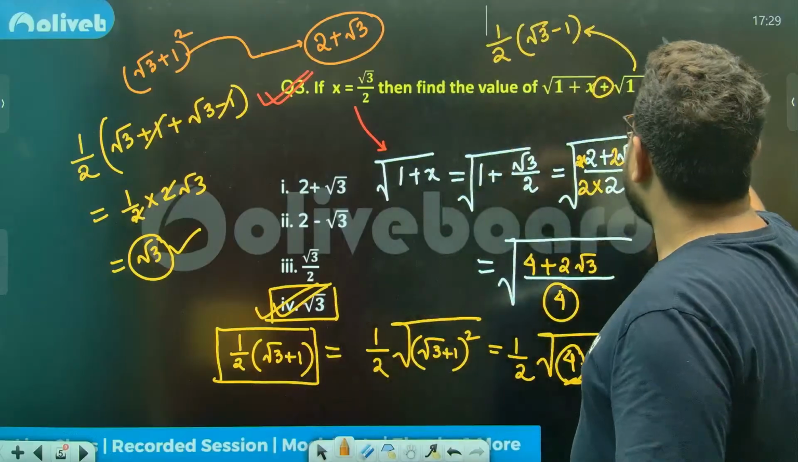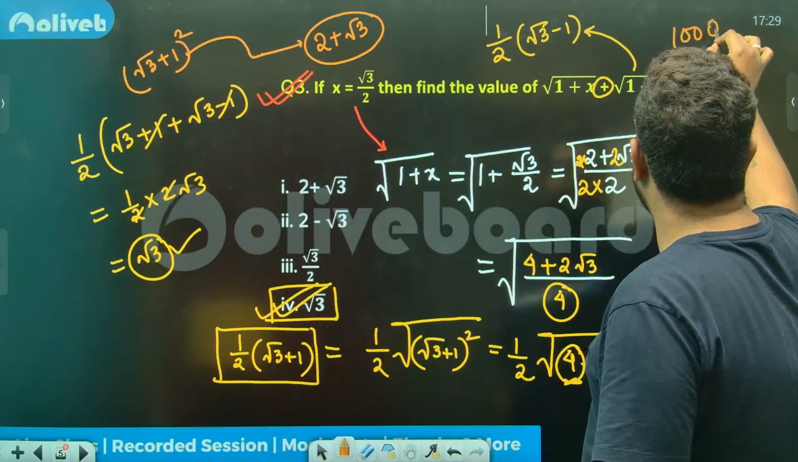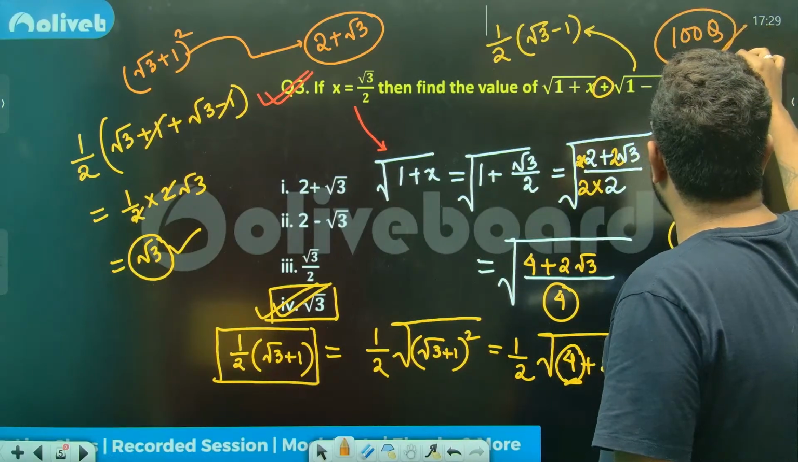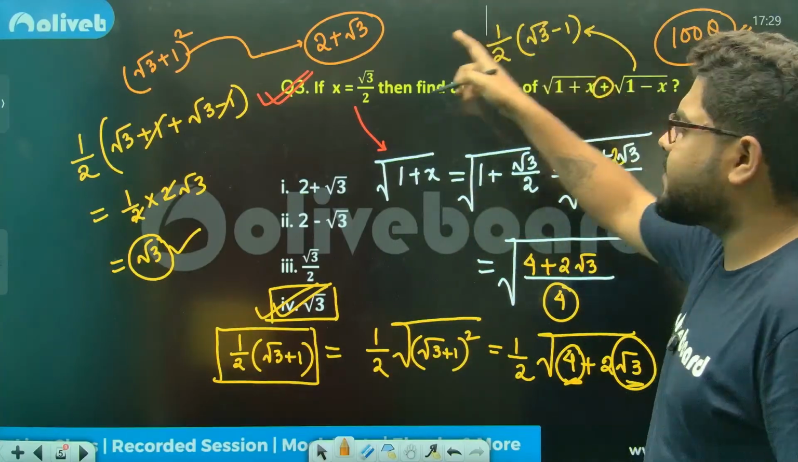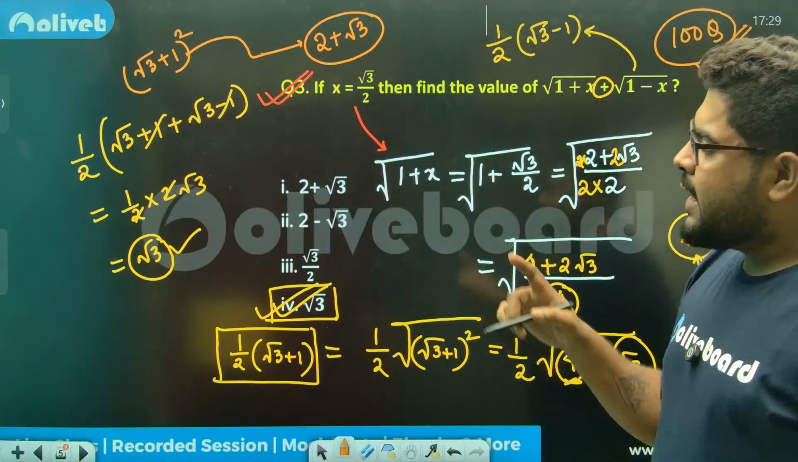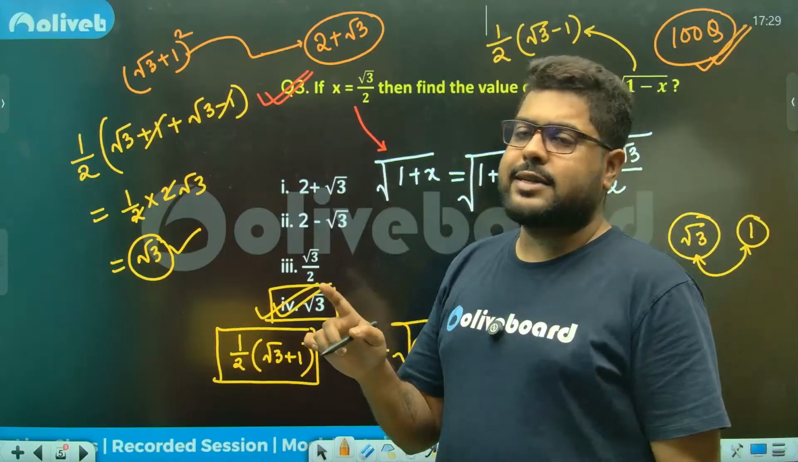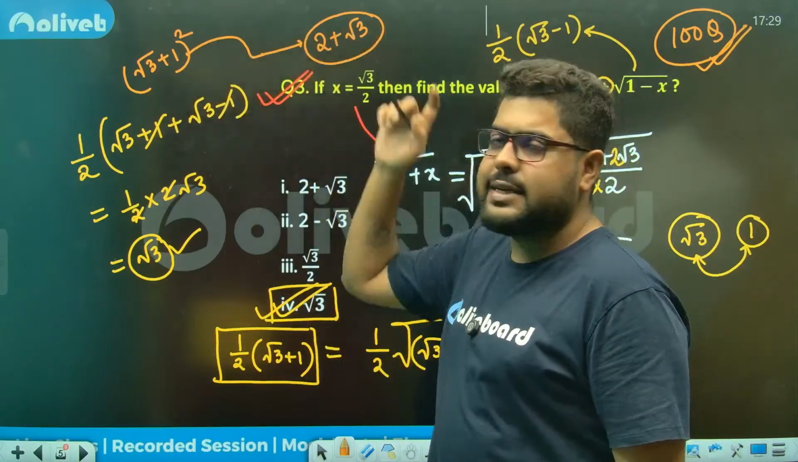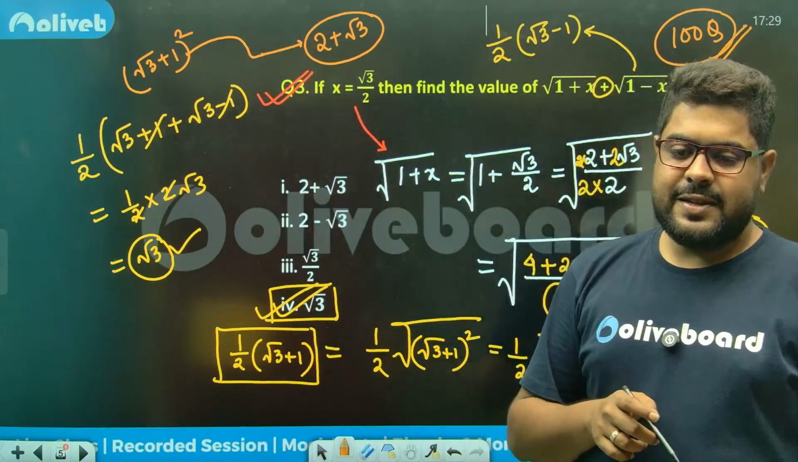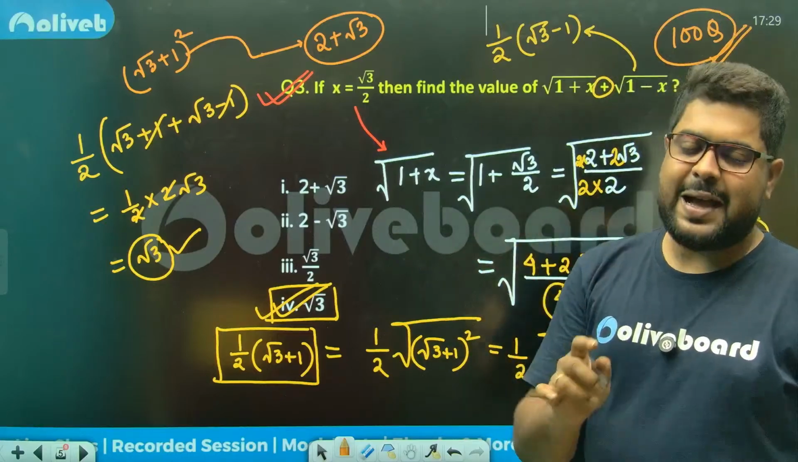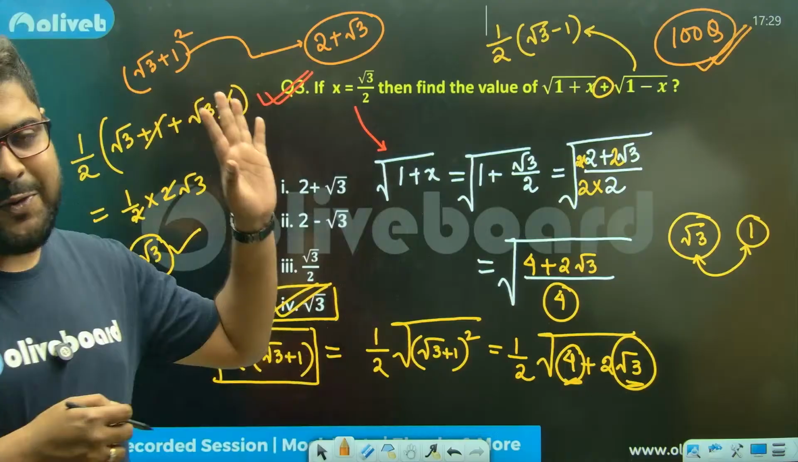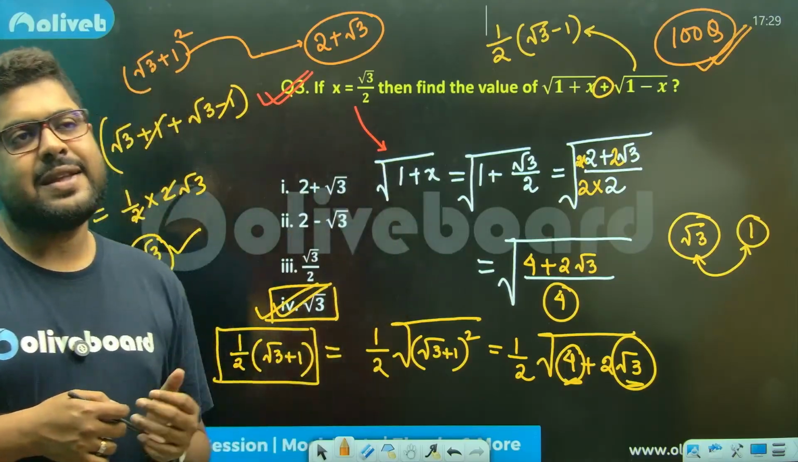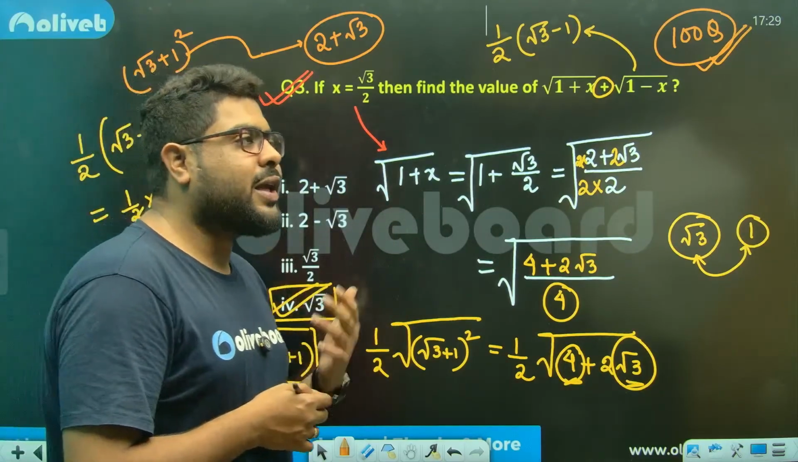If you have solved 100 questions of surds and indices in your CGL journey or NTPC journey, I'm quite certain you already know that this is equal to this. This is something you know, or at least you should know if you don't know. This is one thing. Now, what else can be done?